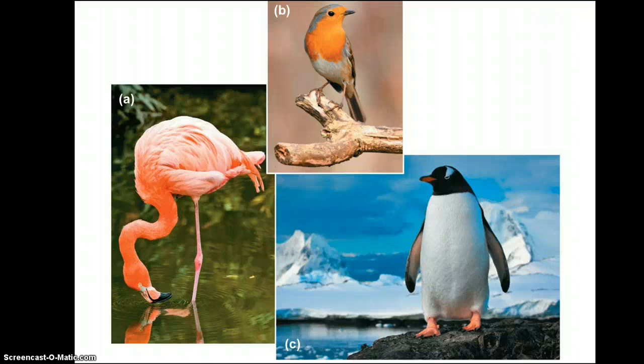Here are some birds. Notice that they're all birds, but they are all differently adapted to different environments. This is that descent with modification. Your penguin is well adapted to live in very cold temperatures. Flamingos can stand in water and get their food. They get that pink color because I believe they eat some species of shrimp or krill or something to that effect. And then we have our little tiny finch in the top.